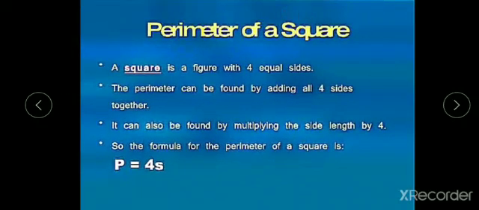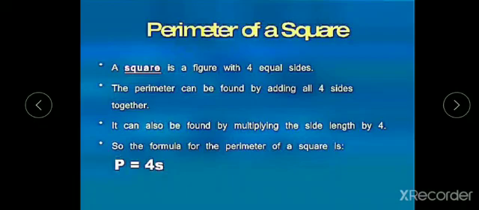Now let us know how to calculate the perimeter of a square. A square is a figure which has 4 equal sides. All of you know a square has 4 sides and these 4 sides are equal.